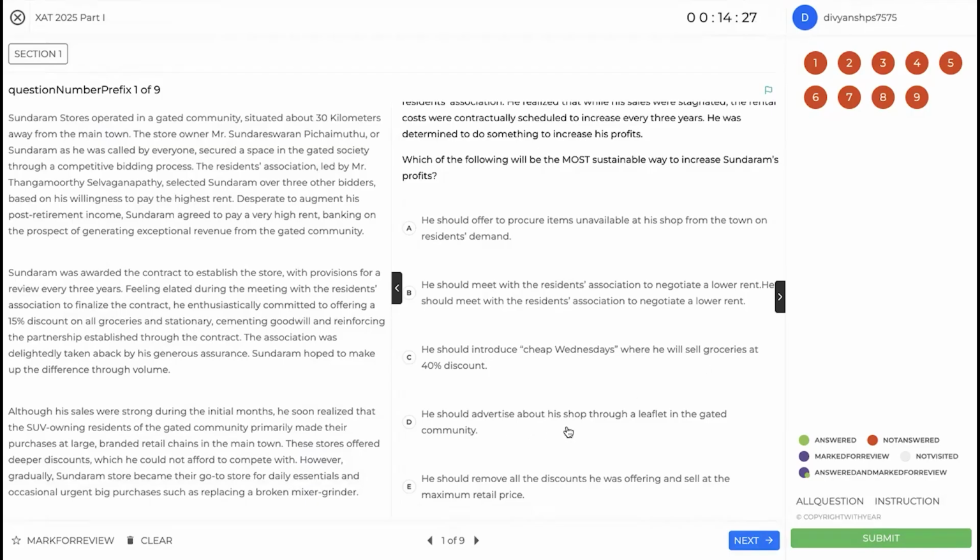He should advertise about his shop through a leaflet. Again, advertisement is not the issue. They know that he's there. It's just that they are going for the deeper discount at the bigger retail chains. So by default, this seems to be the right answer.